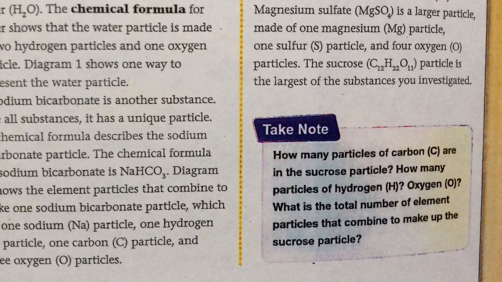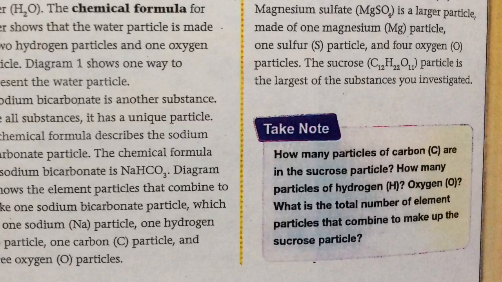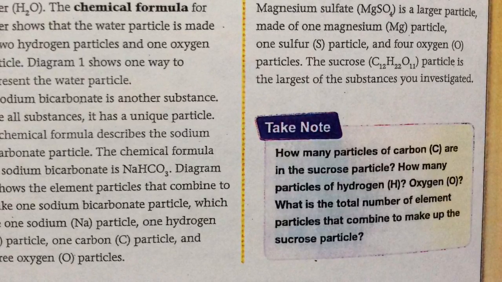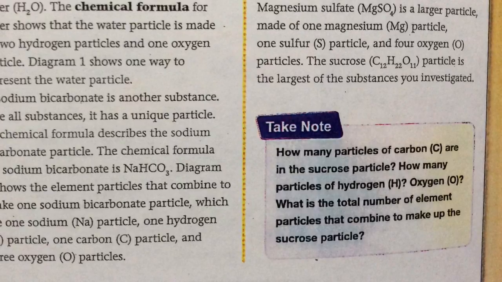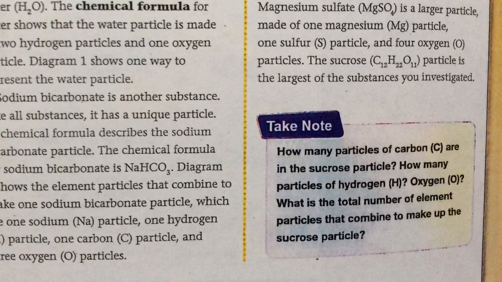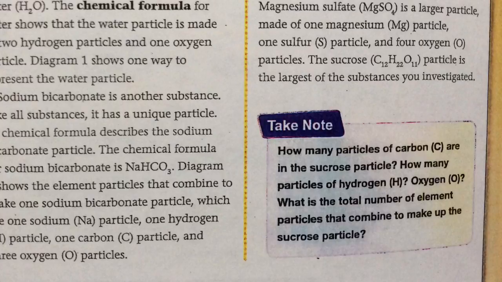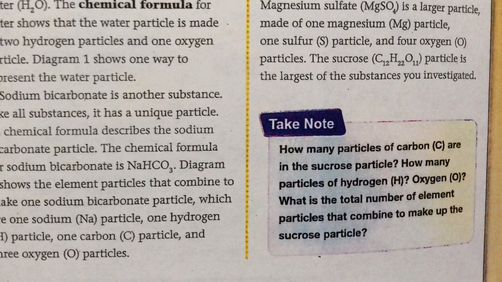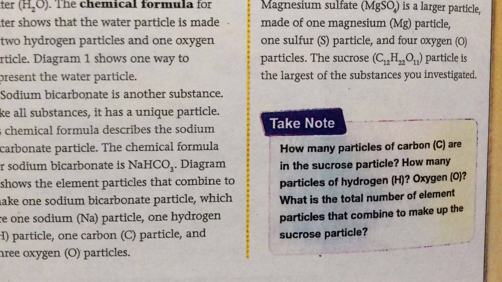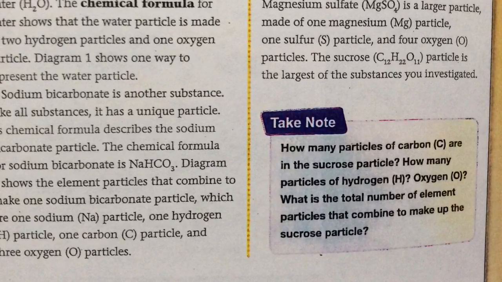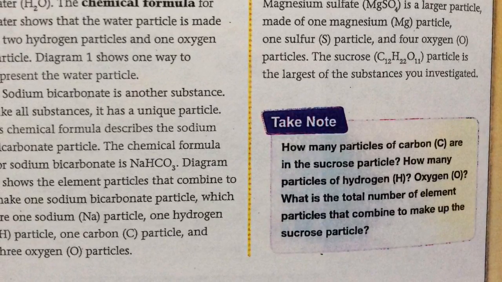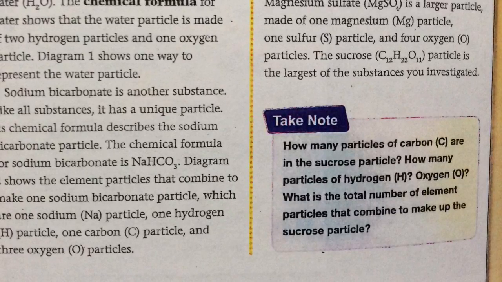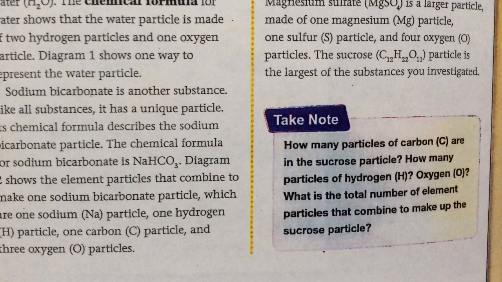Sodium bicarbonate is another substance. Like all substances, it has a unique particle. Its chemical formula describes the sodium bicarbonate particle. The chemical formula for sodium bicarbonate is NaHCO3. Diagram 2 shows the element particles that combine to make 1 sodium bicarbonate particle, which are 1 sodium, Na particle, 1 hydrogen, H particle, 1 carbon, C particle, and 3 oxygen, O particles.